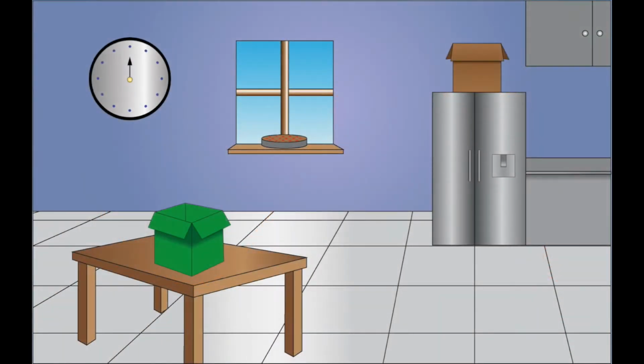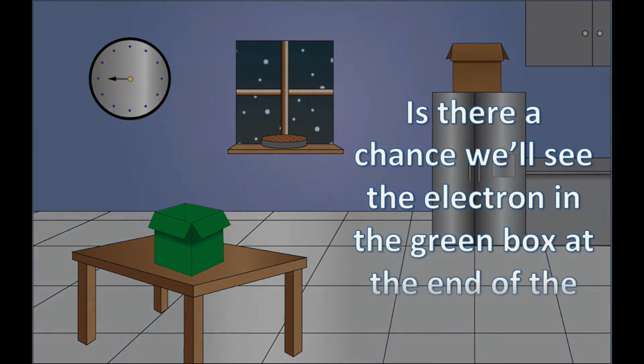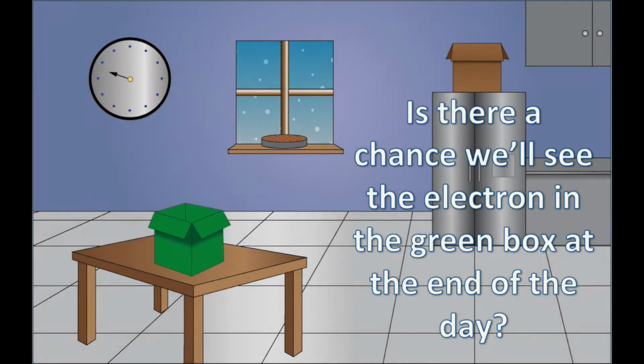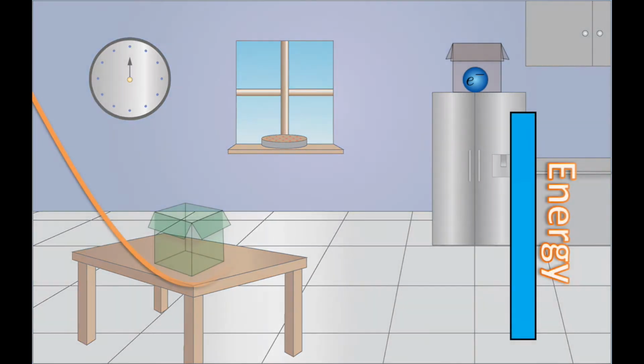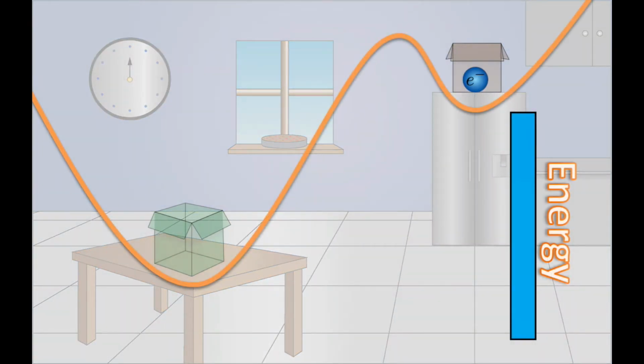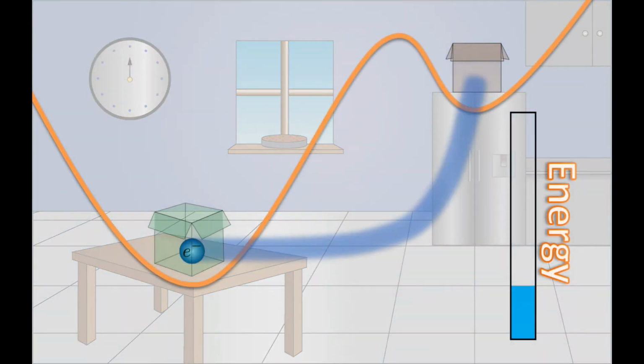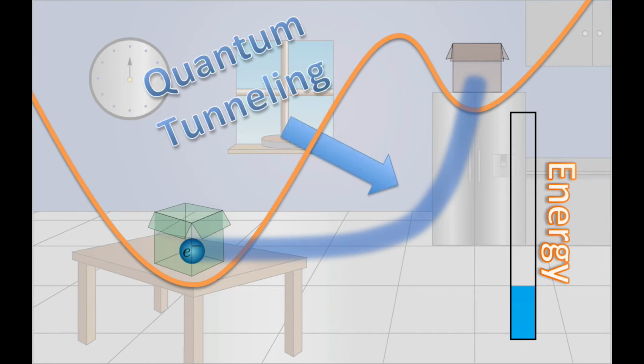Now let's start over, but replace the soccer ball with an electron, a tiny negatively charged particle. We place the electron in the brown box and wait overnight. Then let's ask the same question. Is there a chance we'll see the electron in the green box at the end of the day? And it turns out the answer is, yeah, we might. Quantum mechanics tells us that tiny particles like the electron can tunnel through this energy barrier without any extra help. This process is known as quantum tunneling.